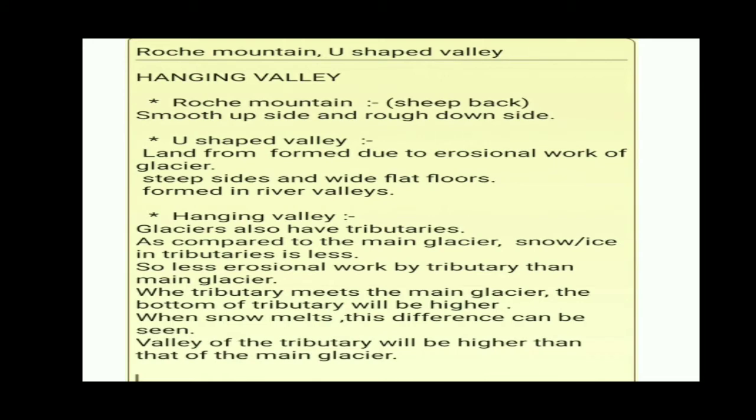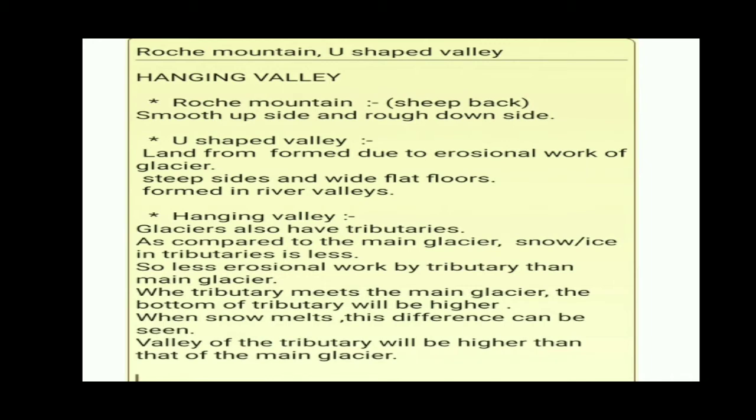A tributary will have less snow and ice in it, so less erosional work is done by the tributary than the main glacier. When the tributary meets the main glacier, the tributary will do less erosion, so the bottom of the tributary will be a little bit higher than the main glacier.